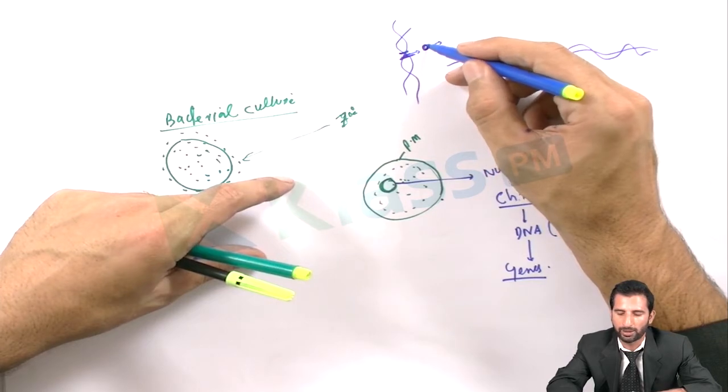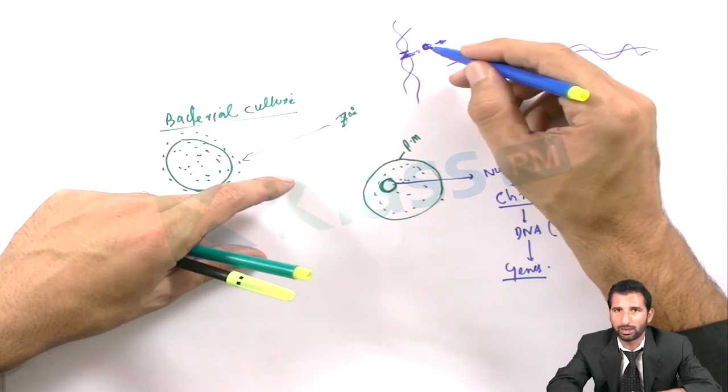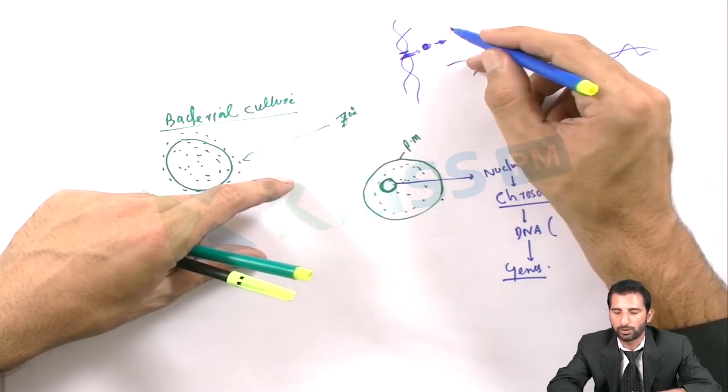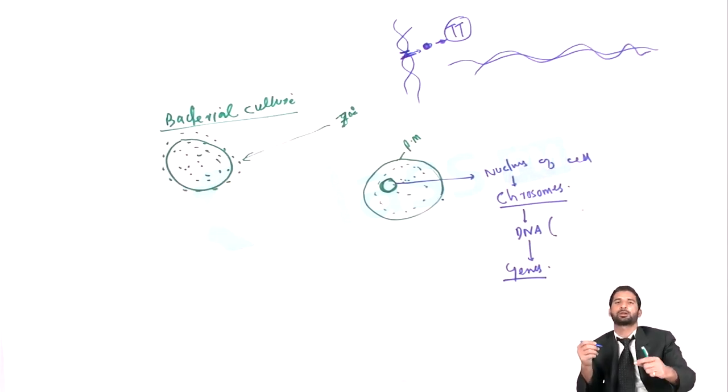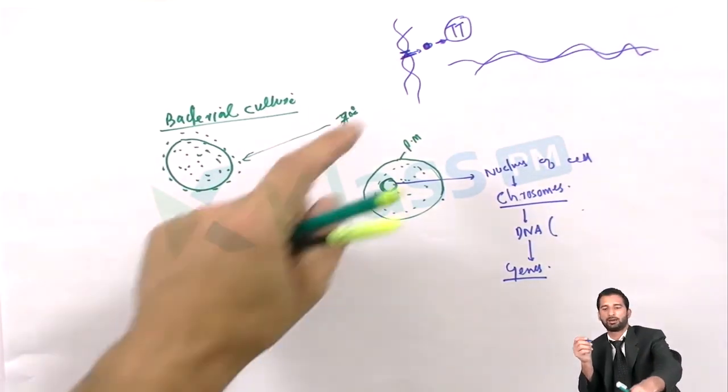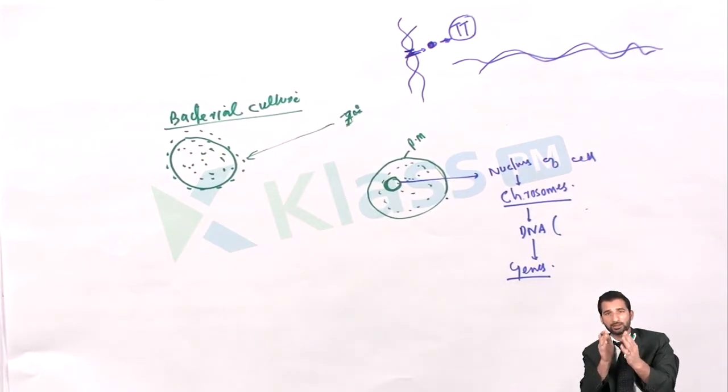It may code for a protein, and this protein is responsible for the tall character of a male or a female. A person may become tall with the help of these genes. So these genes carry particular characters, and these genes are transferred from parents to the offspring.